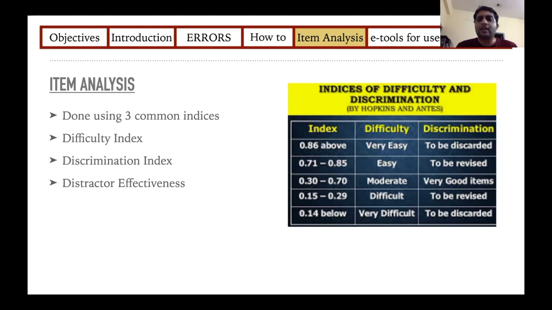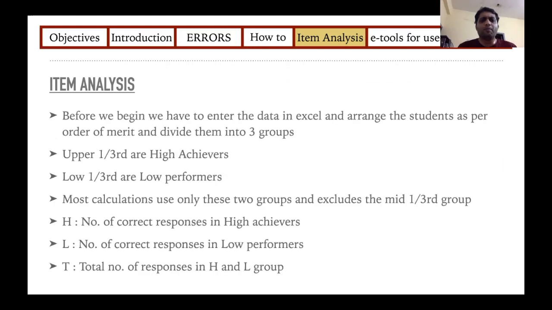So the three common terminologies that we will come across when we do item analysis for MCQ are difficulty index, discrimination index, and distractor effectiveness. So we'll cover them one by one. Before you do item analysis, it means that you must have given your MCQs to students. So just after preparing MCQs, you can't do item analysis. You have to prepare them, pilot them. The piloting batch can be a smaller batch, but I prefer that you have at least 90 to 100 students, a minimum of 90 students.